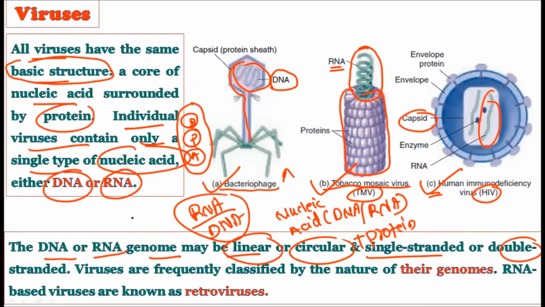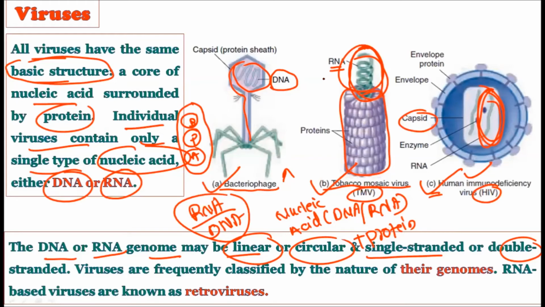Whatever the genetic material is, it is either circular or it may be linear. You can observe in this human immunodeficiency virus, it's a linear genetic material, and here in the tobacco mosaic virus, you can find it is a circular genetic material. So DNA and RNA as a genetic material can be linear and circular. Either it's linear or it may be circular. It may be single-stranded or double-stranded. Okay, it depends on the virus.